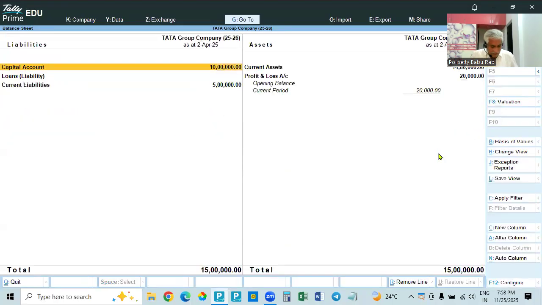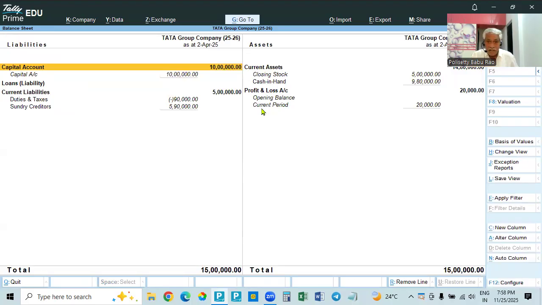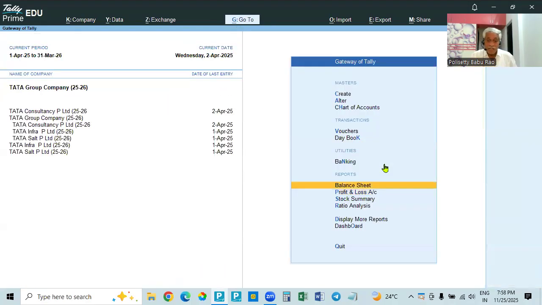Okay, go to the balance sheet. Here also all the old entries, and for the current period there is no entry for the balance sheet. The current entry is only an expense in the profit and loss account. So that is changed. Earlier 25,000 was the loss, now it is 20,000. So to record an entry, we create the masters and we create the voucher entry. Whatever entry you create is automatically updated in the group company, as a consolidation of all the companies.